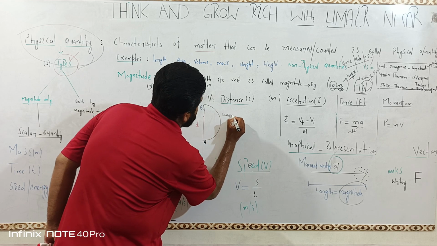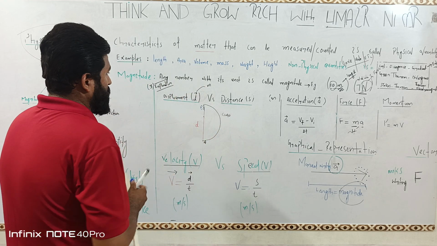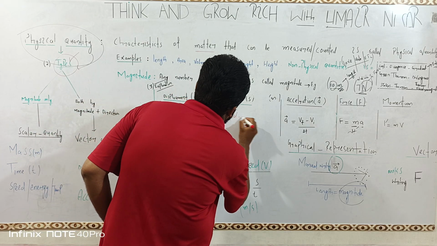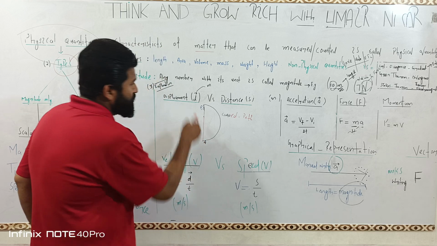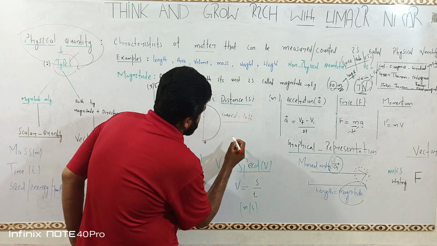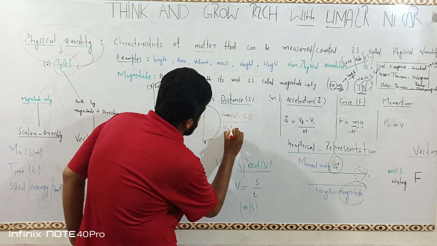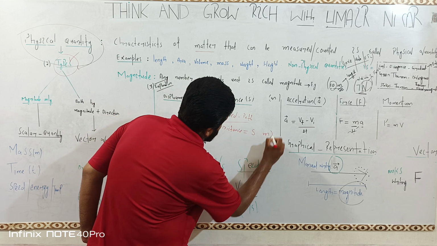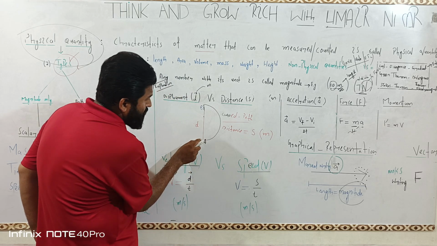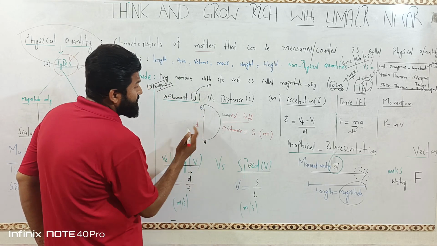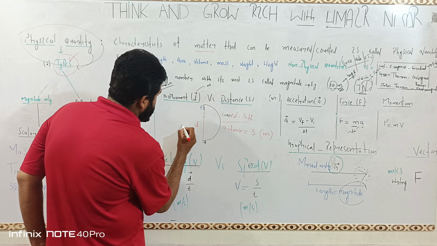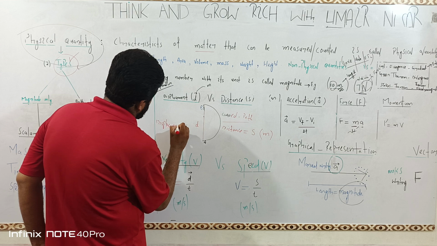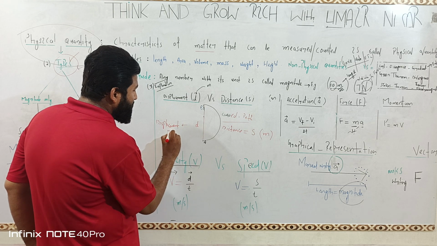This is the curved path, and this is straight. The curved path length is called distance, equal to S, and it is measured in meters. A to B in a straight path is called displacement, and it is also measured in meters.